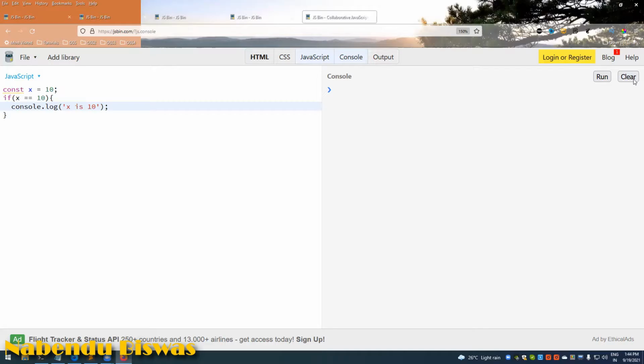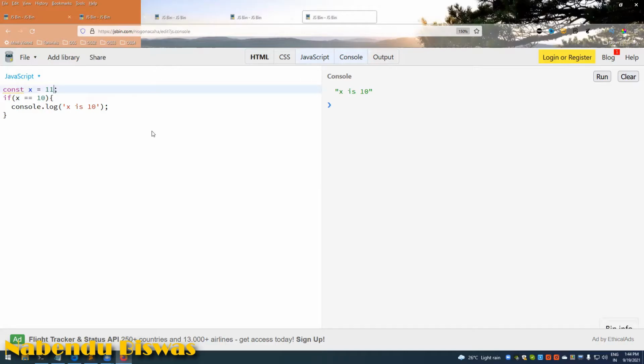I'll do clear, run it, and it will do x is 10, because it will just check 10 equal to 10. So double equal to is there. There is a triple equal to also, but let us stick to double equal to now, because we are going to learn a lot of things in a very small time. Okay, so x is double equal to 10, 10 is double equal to 10.